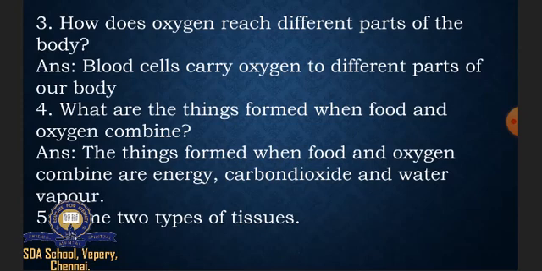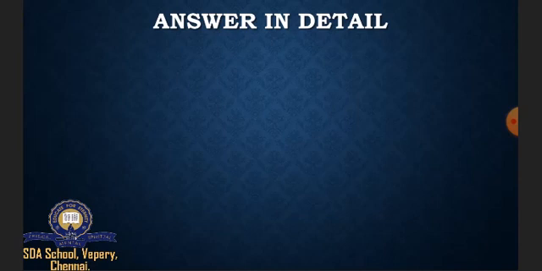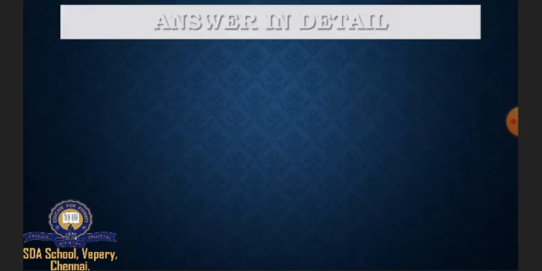Name two types of tissues. So we have skin tissues and muscle tissues. So we have to write like this. The two types of tissues are skin tissues and muscle tissues. What is the spelling of skin? S-K-I-N, skin. Tissues, T-I-S-S-U-E-S, tissues. Muscle, M-U-S-C-L-E, muscle, tissues, T-I-S-S-U-E-S, tissues.